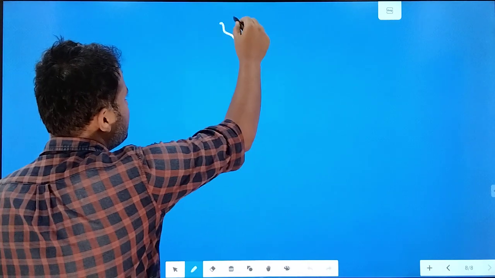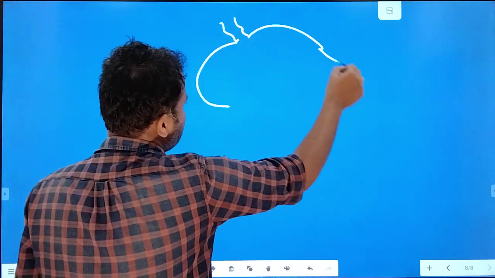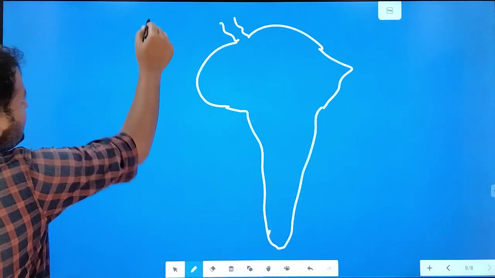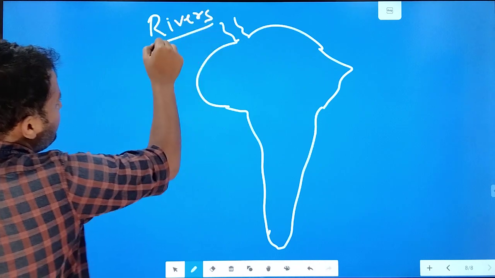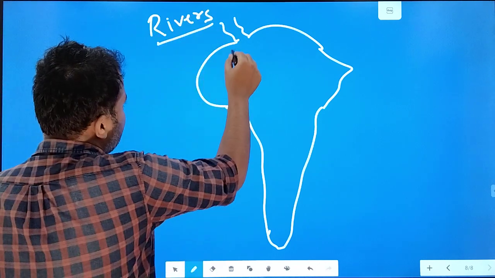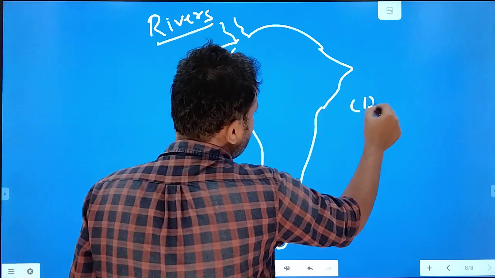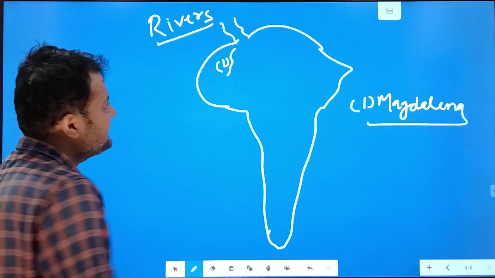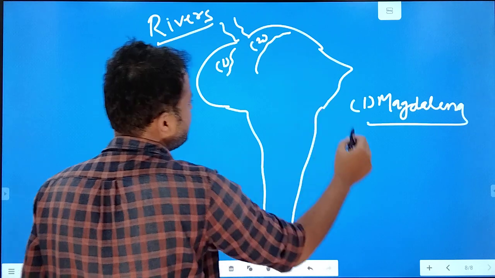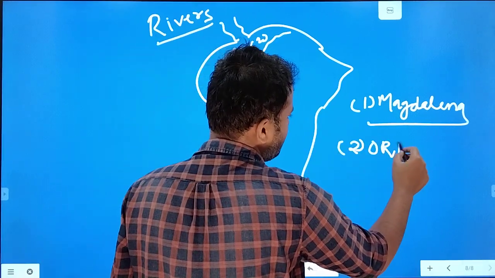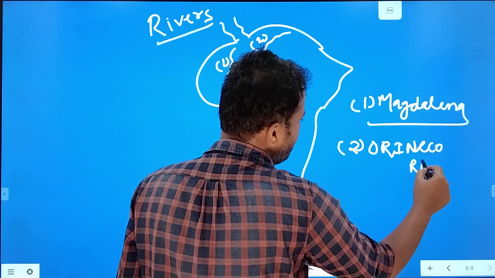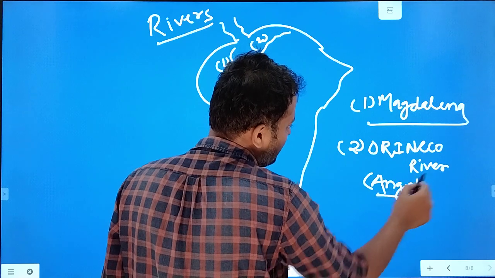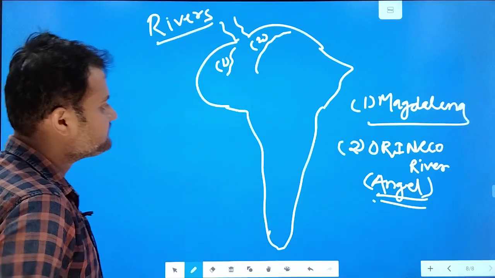Then moving on to the next, as in the syllabus there is another topic that is mentioned, and that is of the rivers. Right? So in this I will be explaining the rivers. Here in Colombia there is a very important river which is flowing, which is known as Magdalena. Right? Second, here Orinoco in Venezuela, and the world's highest waterfall, that is Angel waterfall, lies here in the Orinoco river.